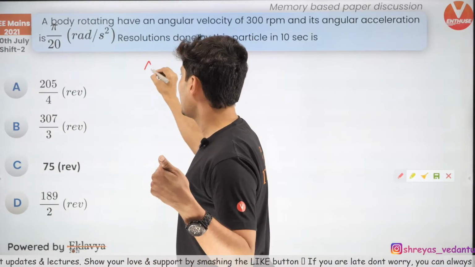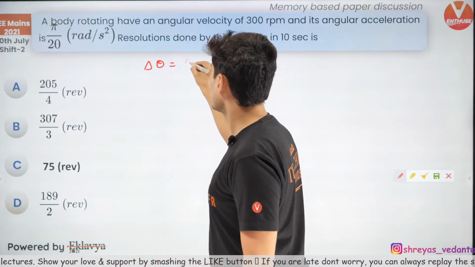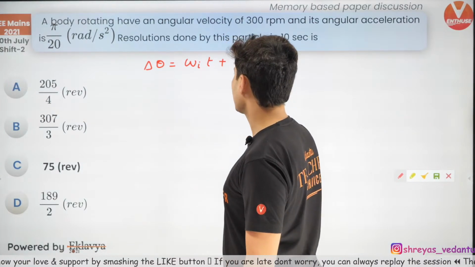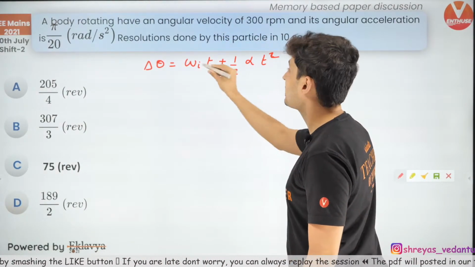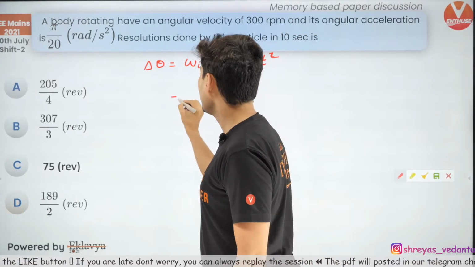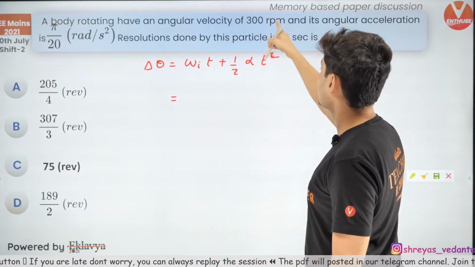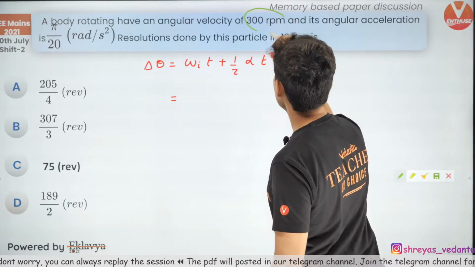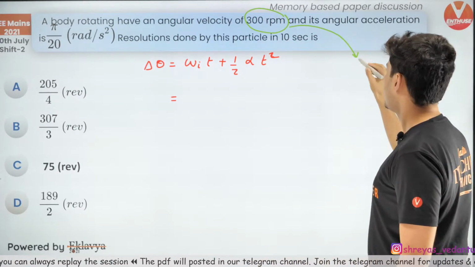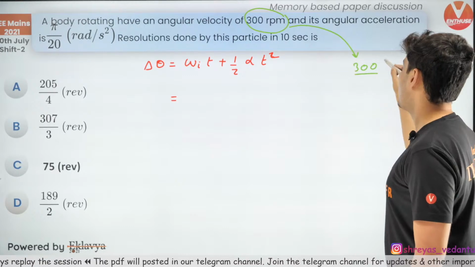So displacement S is equal to ut plus half at square, in rotation. Everything is a rotational term. Initial angular velocity, check this out, it is 300 RPM. So you need to convert it. 300 RPM is 300 rounds in a minute.